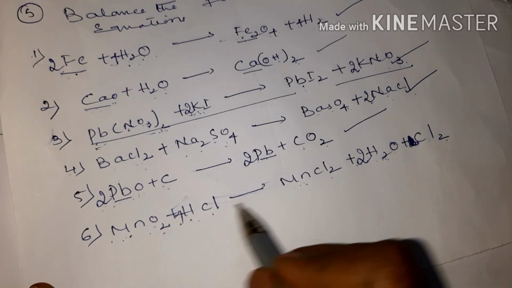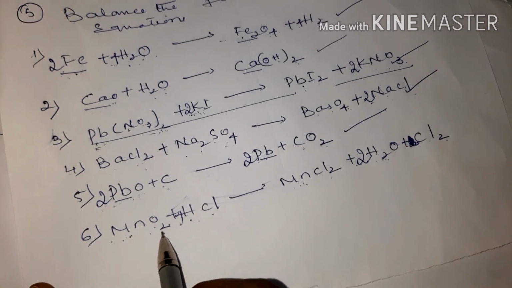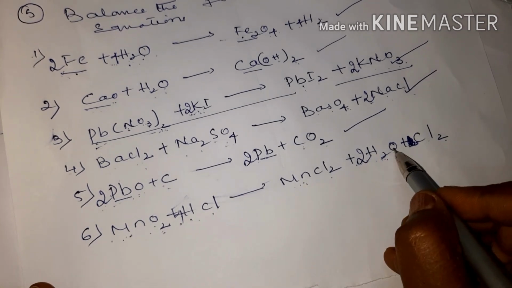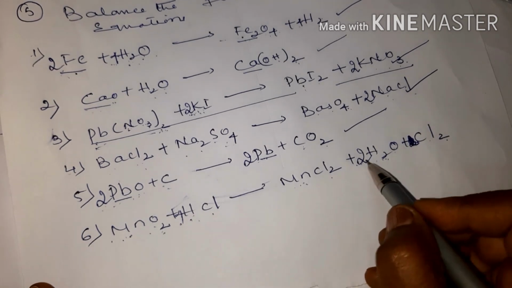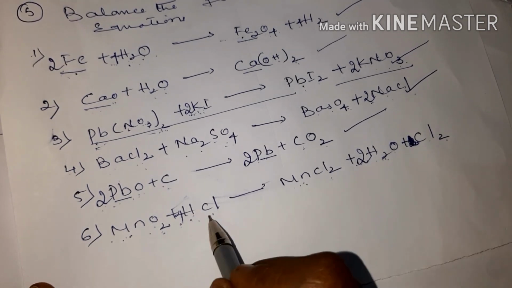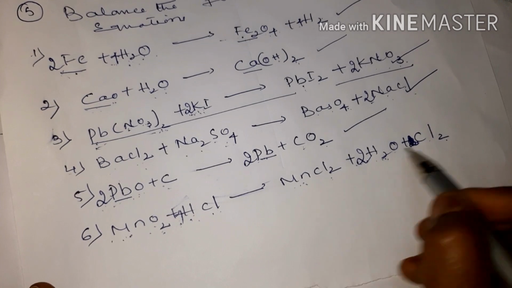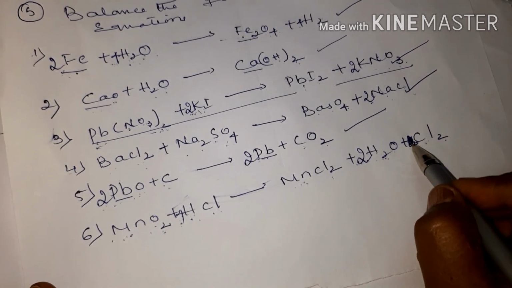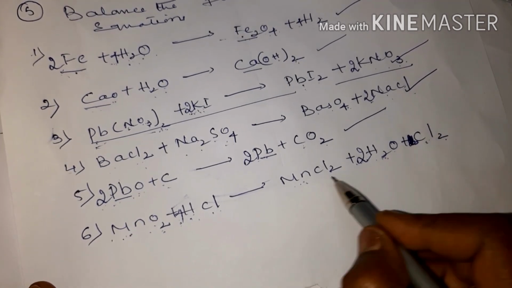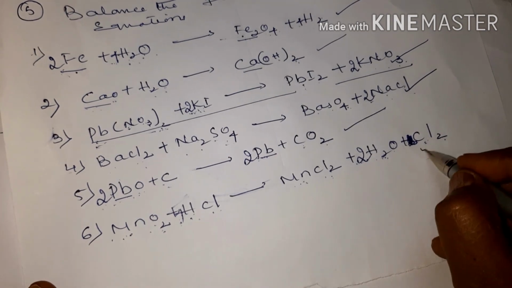Mn is 1. Here Mn. Here oxygen is 2. Here 2 oxygen. Here hydrogen is 4. 4 hydrogen. Chlorine. Here 4 Cl. Here Cl2. Okay children. Here 2 chlorine. Here also 2 chlorine. The equation is balanced.